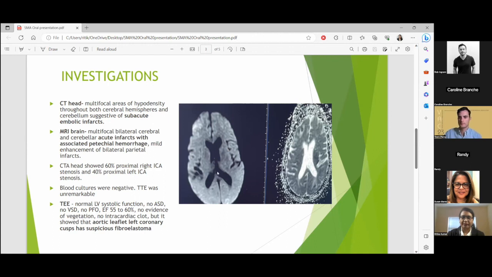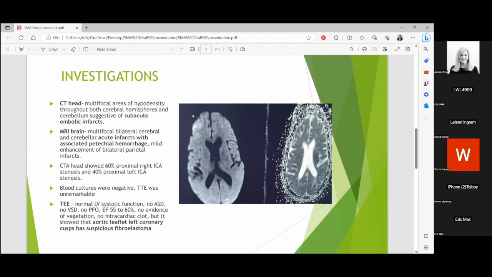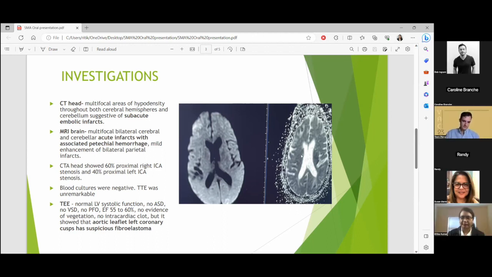On the left-hand side, this is the diffusion-weighted imaging MRI. Here on the left basal area, this is the white lesion, and on the right upper frontal area, this whitish lesion is an embolic infarct. Similarly, on the right-hand side, this is the ADC map imaging MRI, and in similar areas we can see the blackish lesions on the left lower corner and the right upper corner. These were suggestive of embolic infarcts.